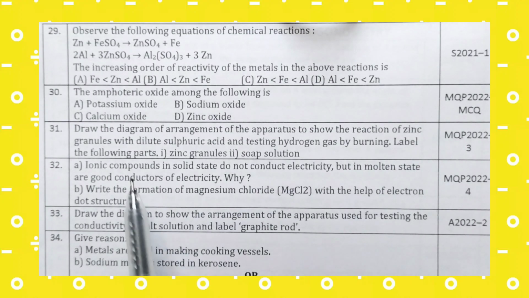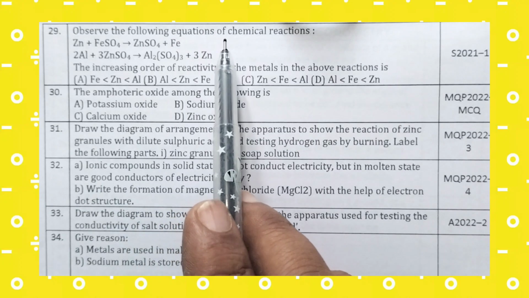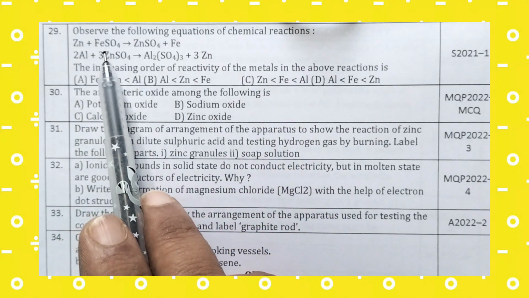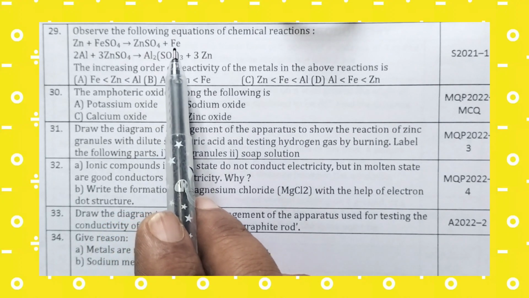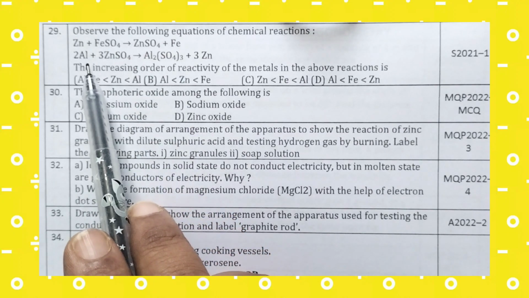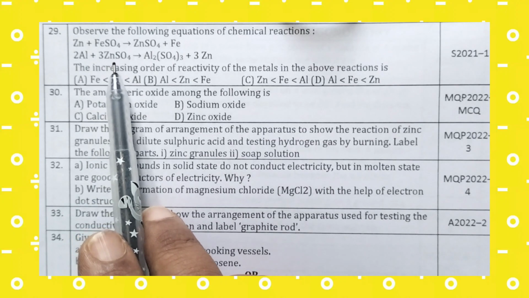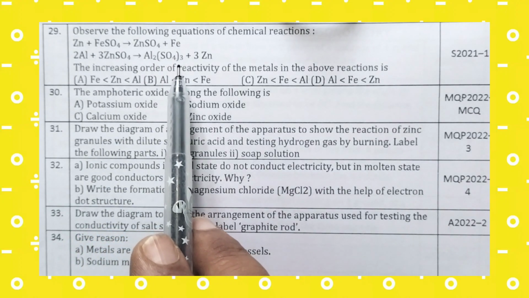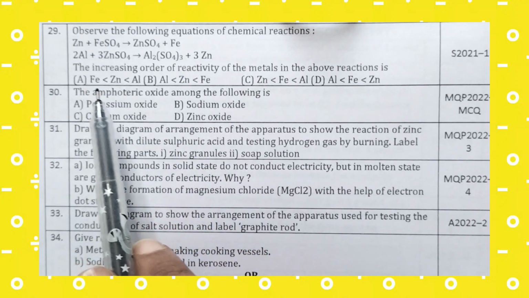The 29th question is, observe the following equations of chemical reactions. Zn plus FeSO4 gives ZnSO4 plus Fe. 2Al plus 3ZnSO4 gives Al2(SO4)3 plus 3Zn.